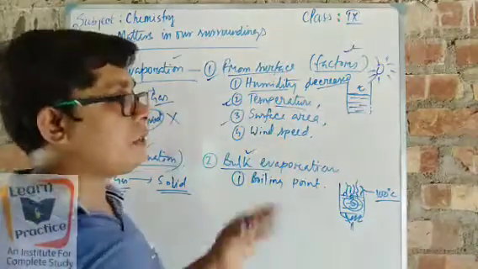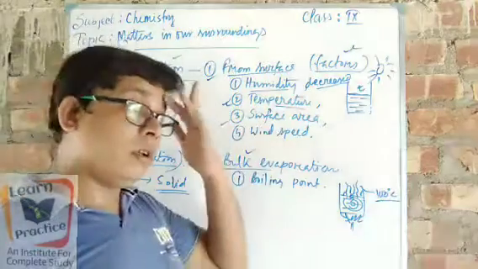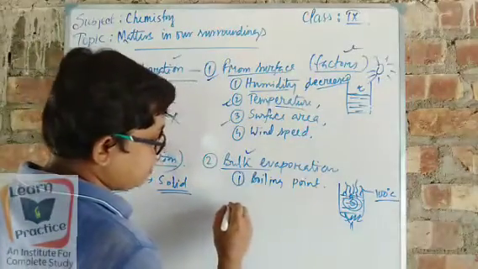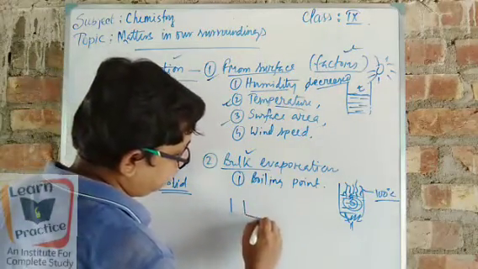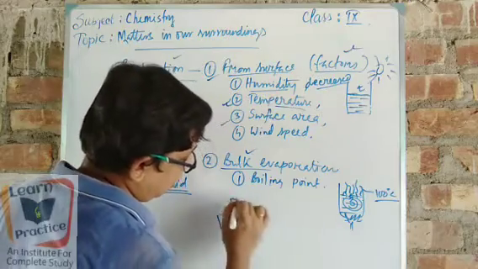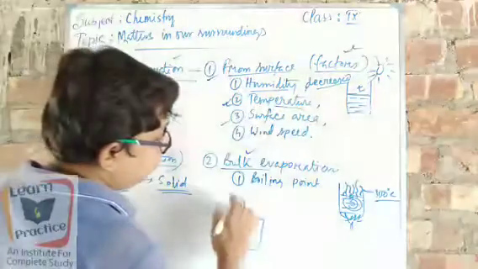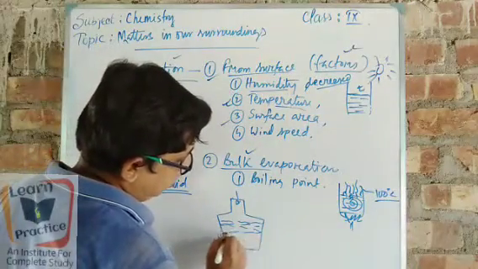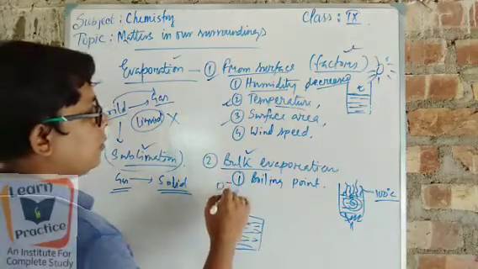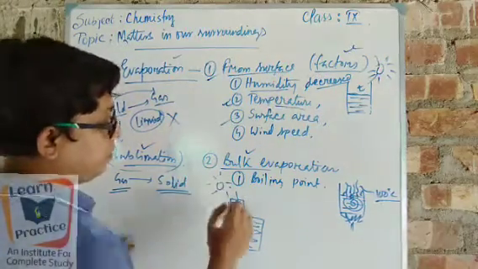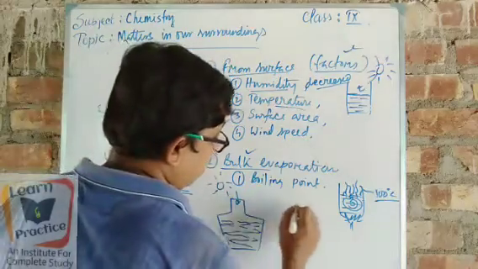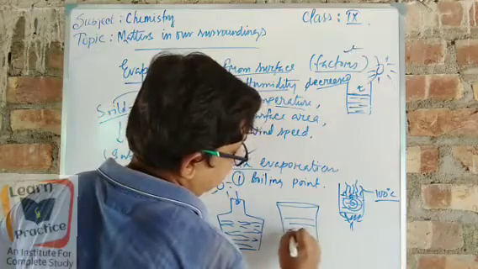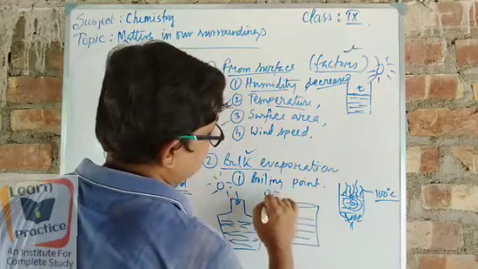Then surface area. Surface area means sometimes the surface of the container. Suppose the shape of the container is like this. The mouth part of it is totally open and it is filled with water or any liquid. It is kept in the sunlight. Now say, here is one container, here is another container, and water is also present, and sunlight is also coming through it.